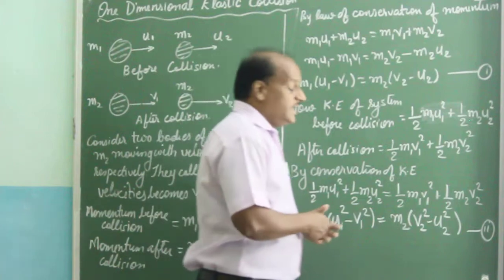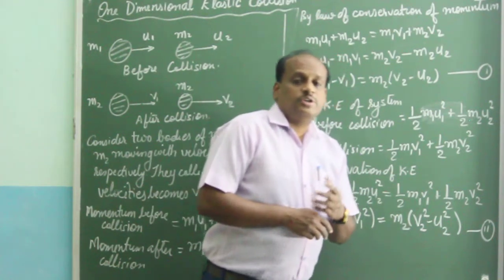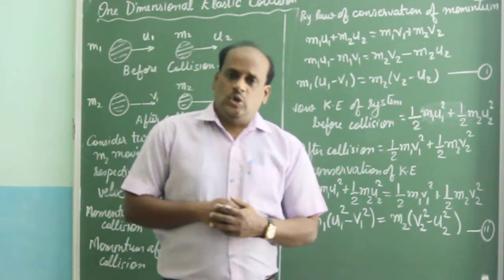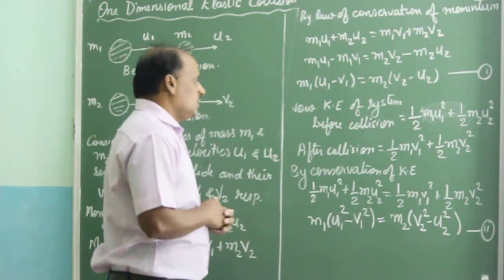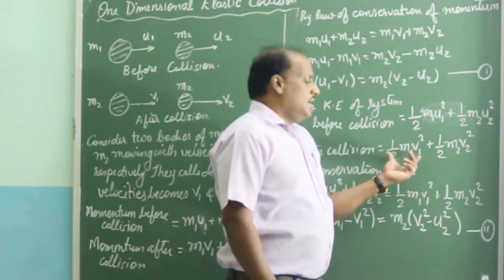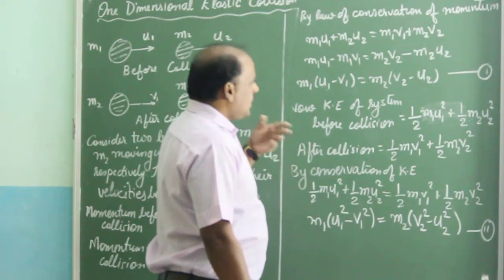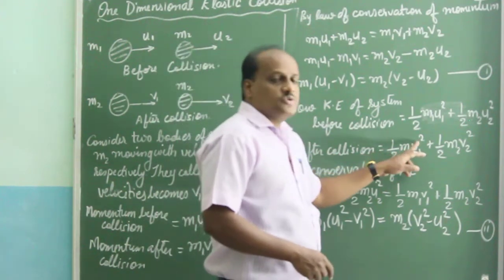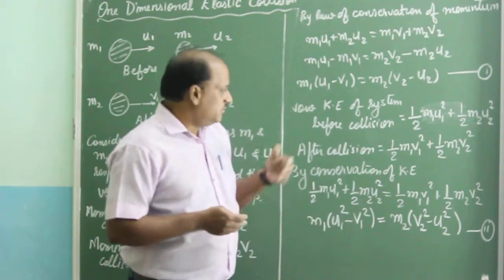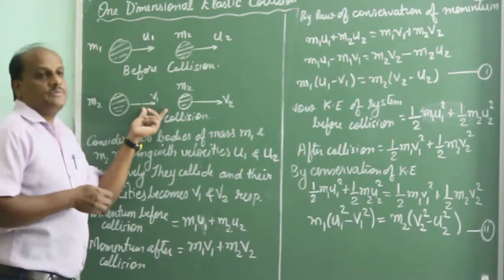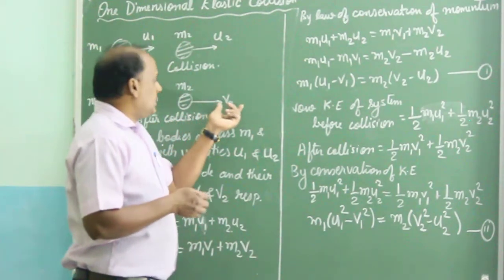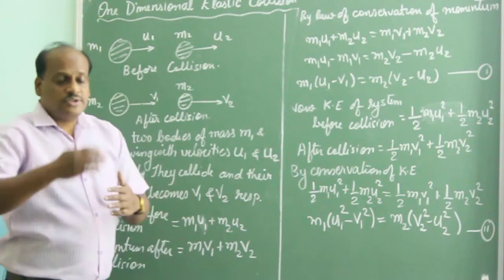Now we are finding the kinetic energy of the two particle system after collision. After collision it will be equal to half m1 v1 square, since the velocity has changed. The first particle's velocity becomes v1, and the second particle's velocity becomes v2.